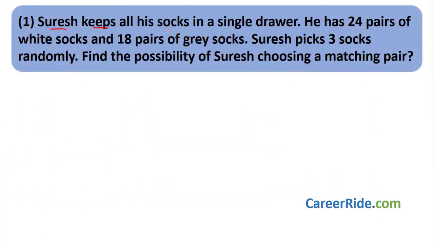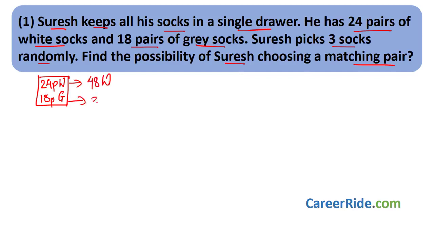Suresh keeps all his socks in a single drawer. He has 24 pairs of white socks and 18 pairs of grey socks. Suresh picks 3 socks randomly. Find the probability of Suresh choosing a matching pair. Very easy. You can go by formula also, but let us see if we can solve this by normal logic. Suresh has one drawer, and in that he has 24 pairs of white socks and 18 pairs of grey socks. Now pairs means one pair has 2 socks. So he has 24 into 2, 48 white socks.